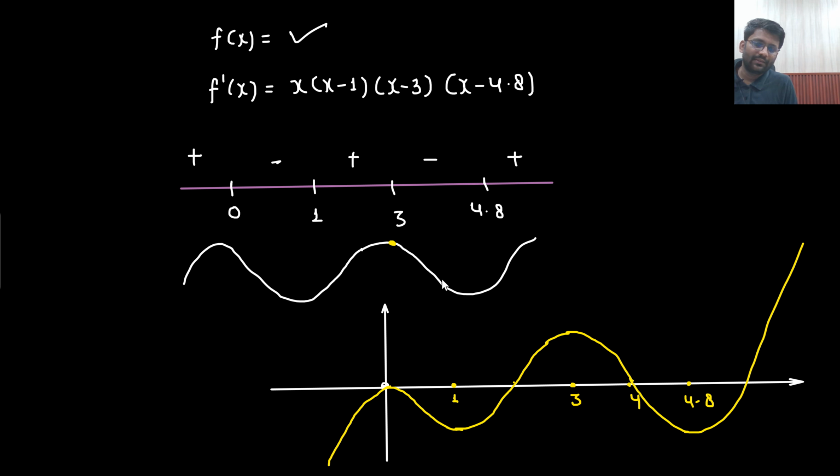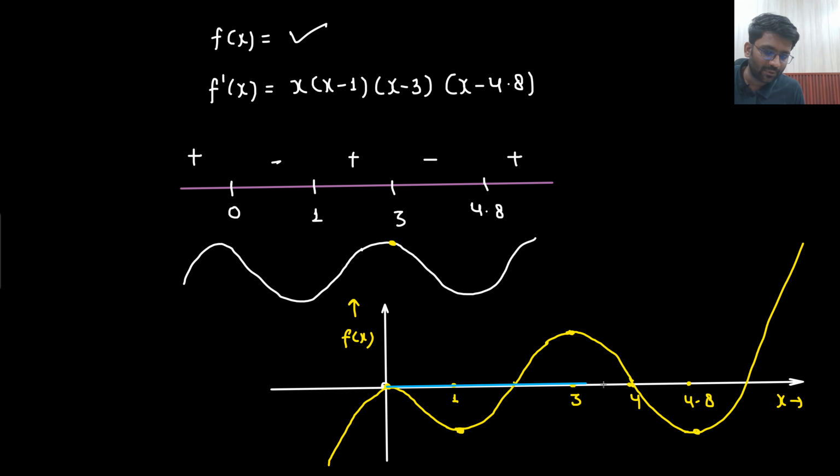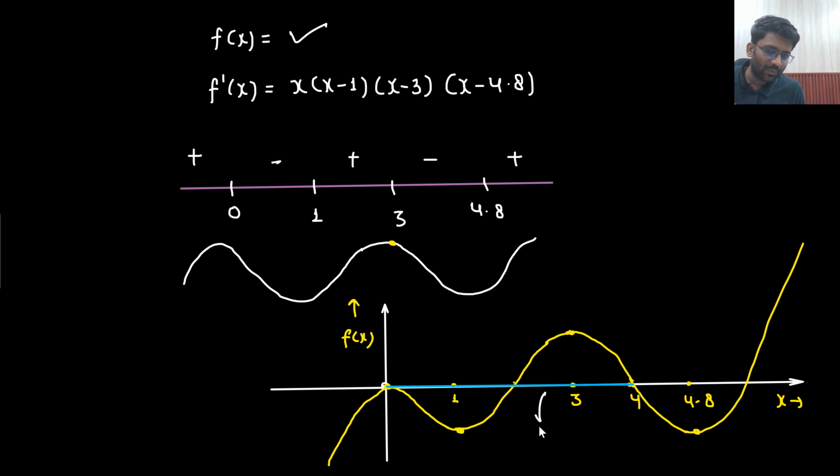Look, here there is 0 slope. Here there is 0 slope. Here there is 0 slope. Here also there is 0 slope. f of 0 is 0 only. This is the graph of f(x) we have drawn, f(x) versus x. So f of 0 is 0, and f of 4 is 0 only. What we are supposed to do is join these two points, and then find out the slope of this line. What will be the slope of this line? The slope of this line will be 0 only.